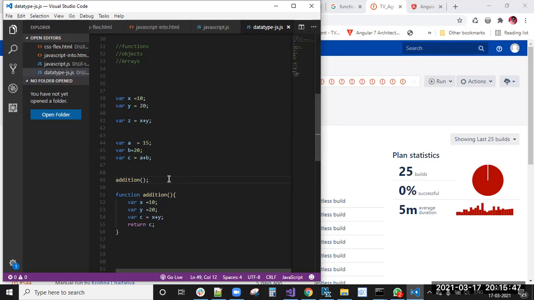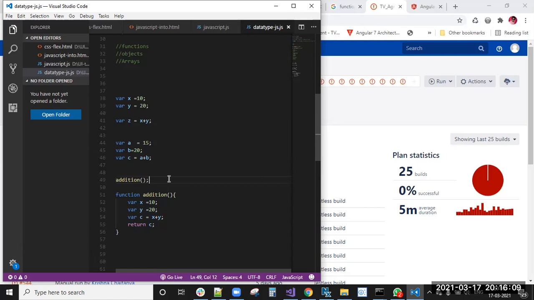So first I can do x equal to 10, and below I can do var x. I already told you in the variable concept, you can remember that.